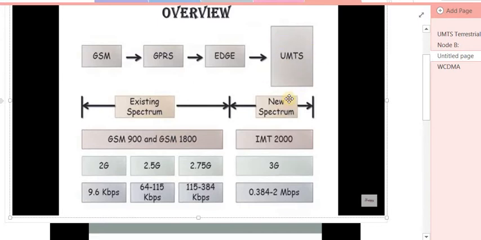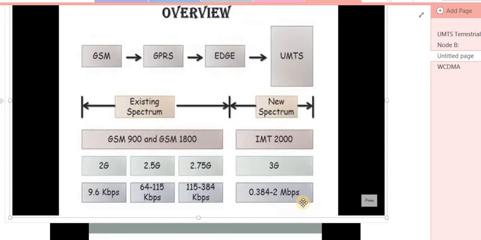UMTS is launched with the new spectrum, that is called IMT 2000, International Mobile Telecommunication 2000. It was introduced in the form of 3G, and it supports a data rate of 0.384 to 2 Mbps. So UMTS was introduced with a new spectrum technology, which gives a higher data rate as well as an efficient packet switching technology, such that the user can move towards packet switching as well as circuit switching. Both of the services can be efficiently provided by the UMTS to the user. That's why the UMTS was introduced as a part of GSM.